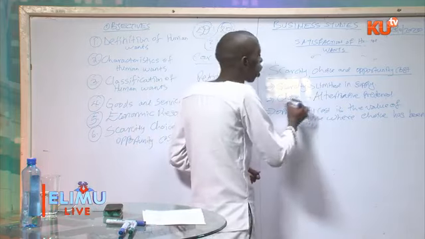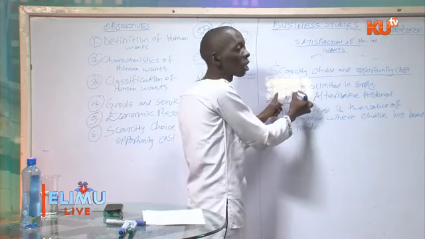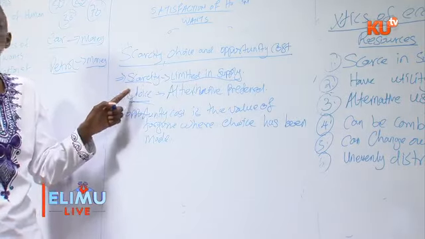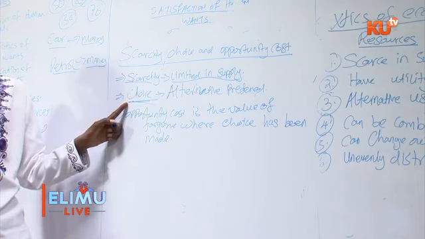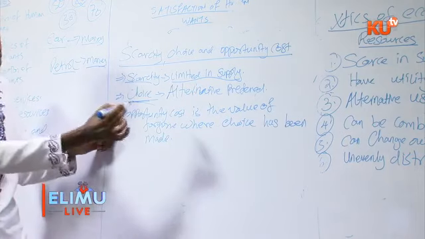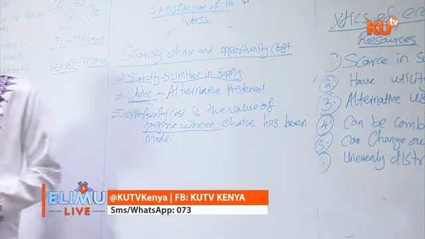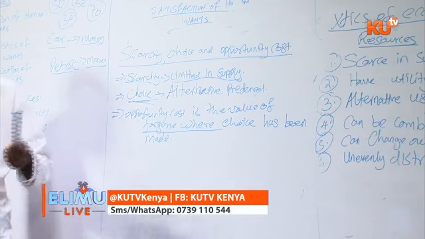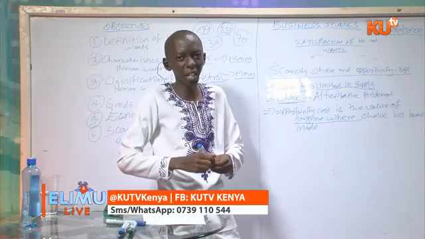Therefore, you must make a choice. So scarcity leads to choice. Human wants being not enough makes you make a choice of satisfying some wants and leaving others. The value of the foregone alternative where the choice has been made is what we call opportunity cost. And for you to make a choice, you must have a scale of preference.